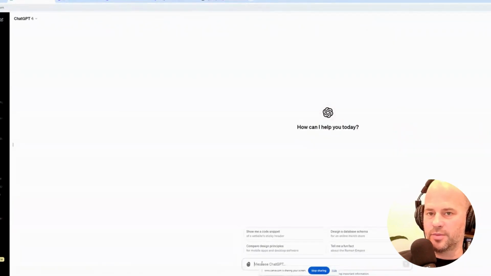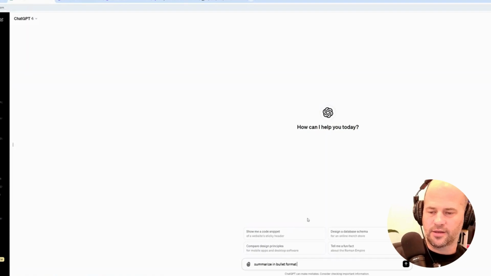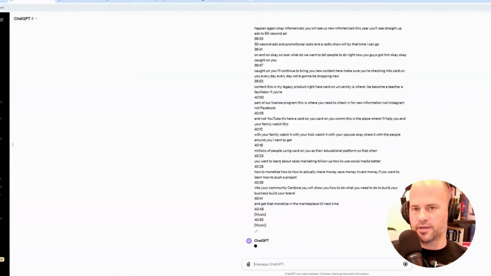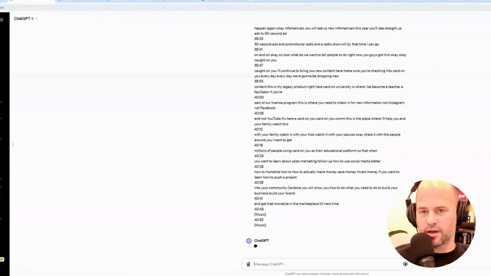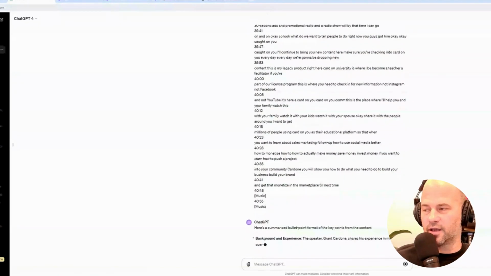I'm going to go in ChatGPT, and I'm going to say, summarize in bullet format this content and with key points, right? And boom, now I've just pasted it. So now ChatGPT is going to fake like it's thinking, and then it's going to post everything in there. And then it's going to give me my content here.